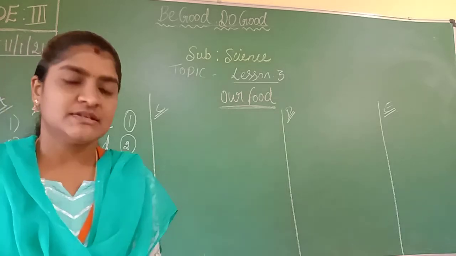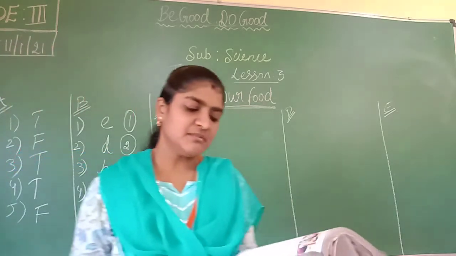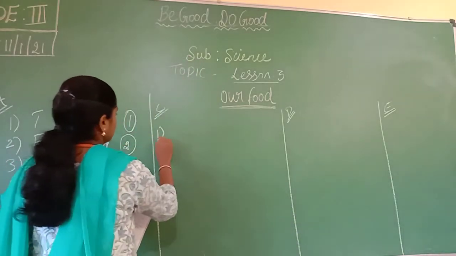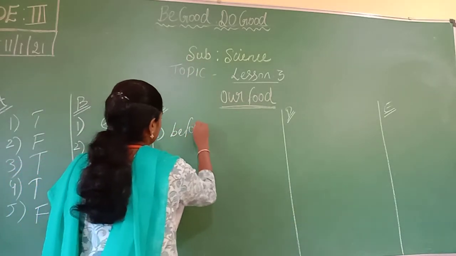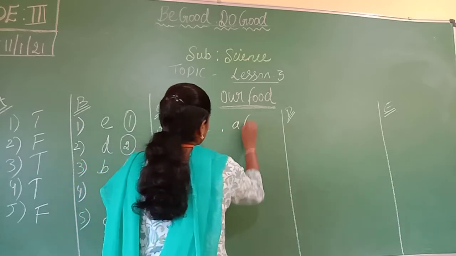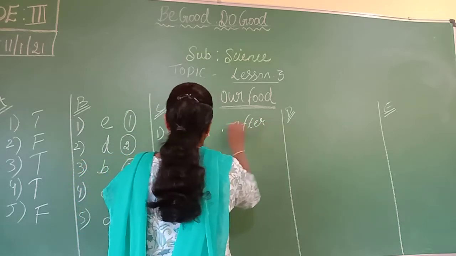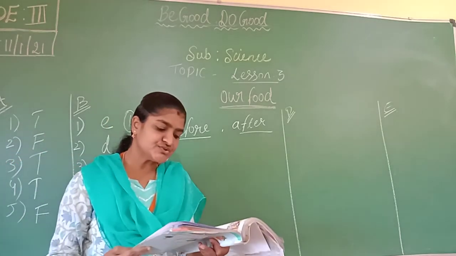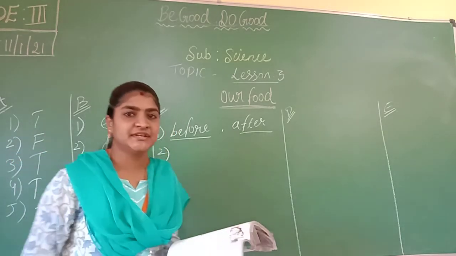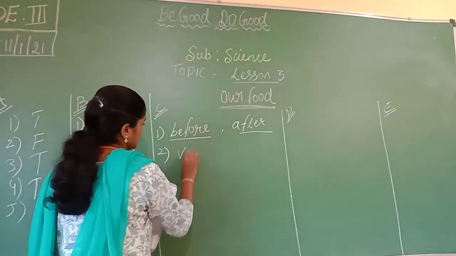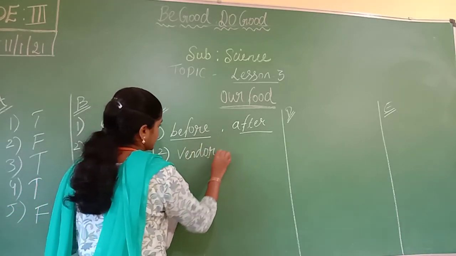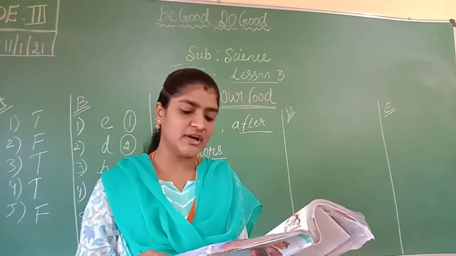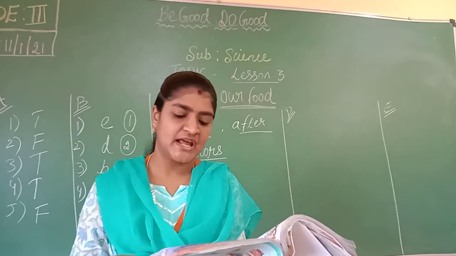So that is C main, fill in the blanks. We must wash our hands dash and dash. So before and after meal. So in the first dash write before and next dash you have to write after. Okay. Next. Second one. We should not eat food from roadside dash. Vendors. V-E-N-D-O-R-S. Vendors.